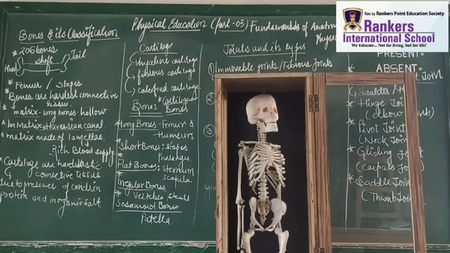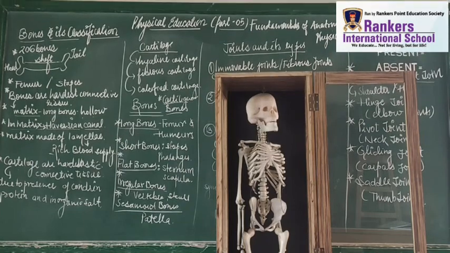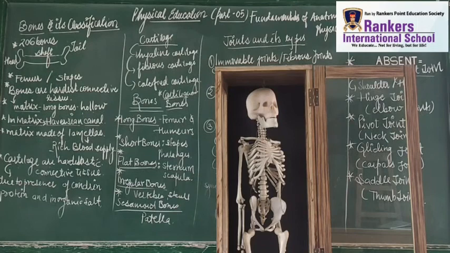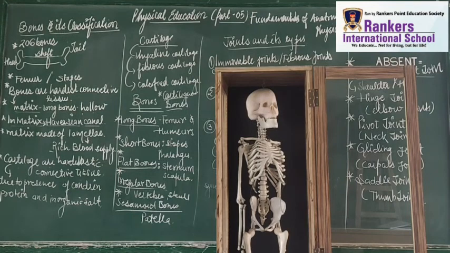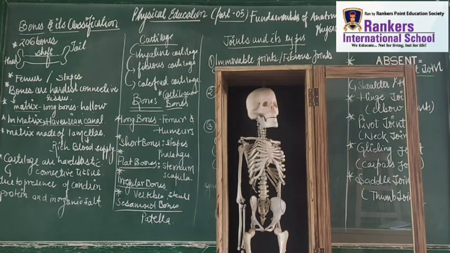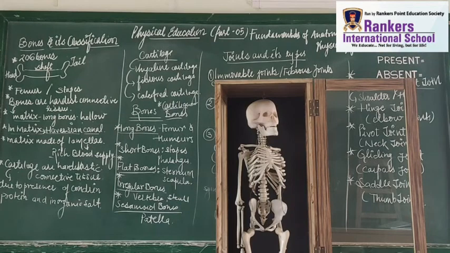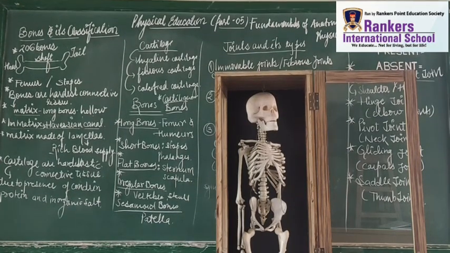Next, if we talk about the cartilages, what does cartilage mean? It is totally related to the nose and ears. Our body has ears, our body has a nose, right? So these are cartilages. These cartilages have some connective tissues. These are elastic connective tissues. These are also cartilaginous bones, but these are the elastic bones, right?